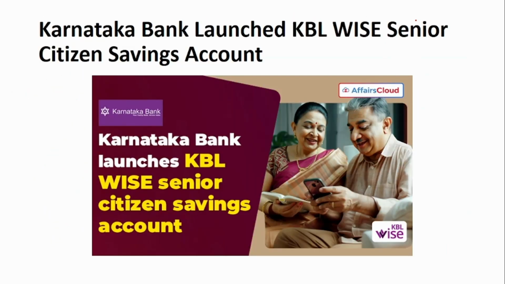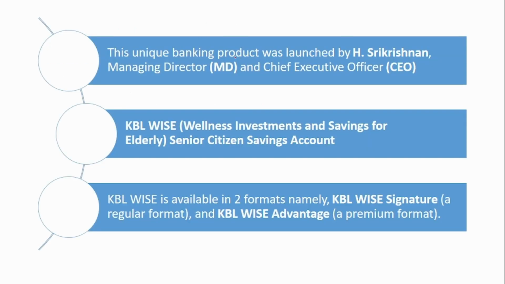Moving to the next news. Karnataka Bank has launched a new savings account called KBL Wise Senior Citizen Savings Account. This product has been launched by the MD and CEO himself. The MD and CEO of Karnataka Bank is H. Sri Krishnan. The full form of KBL Wise is Wellness, Investment and Savings for Elderly.